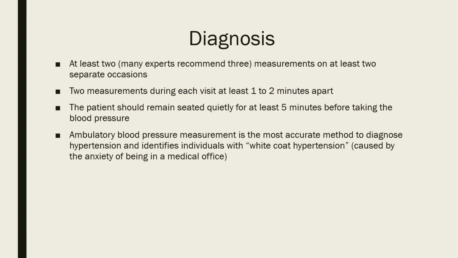Diagnosis of hypertension. At least two, many experts recommend three, measurements on at least two separate occasions. Two measurements during each visit at least 1 to 2 minutes apart. The patient should remain seated quietly for at least 5 minutes before taking the blood pressure. Ambulatory blood pressure measurement is the most accurate method to diagnose hypertension and identifies individuals with white coat hypertension caused by the anxiety of being in a medical office.